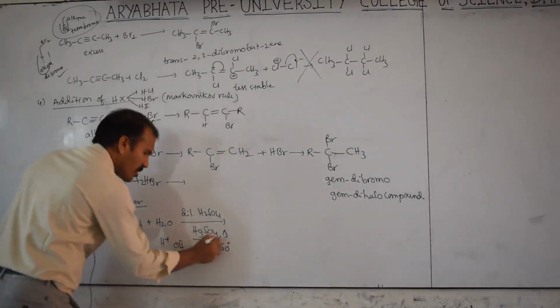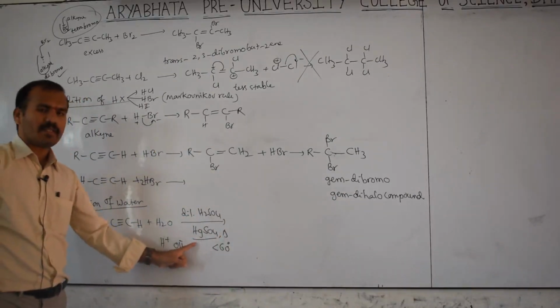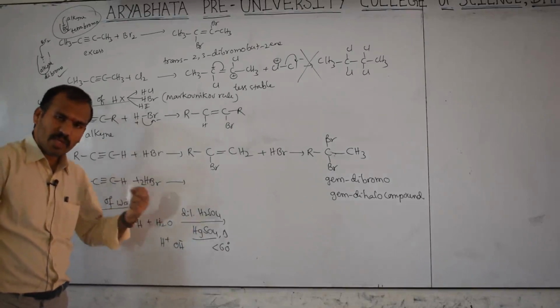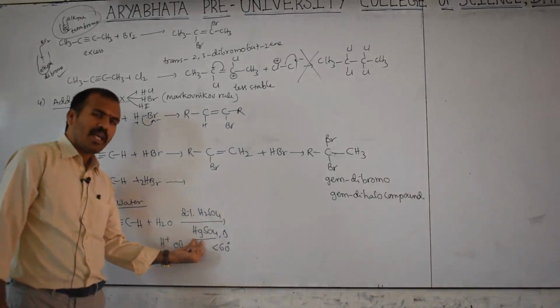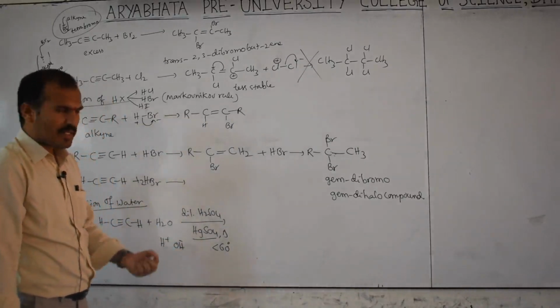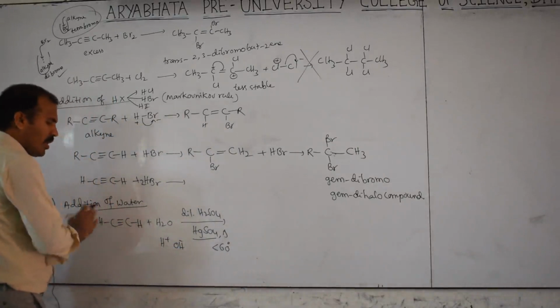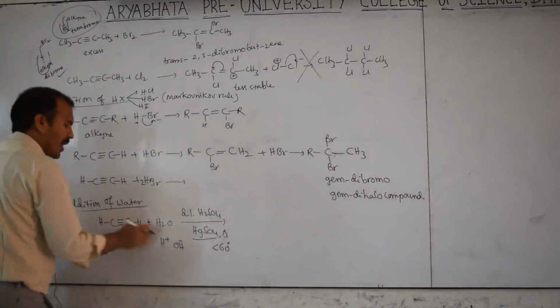Then what is the use of HgSO4? It catalyzes the reaction, it is a catalyst. Keep in mind, in the presence of H2SO4 also the rate of reaction is very slow. Therefore we use HgSO4, which catalyzes the reaction and increases the rate of reaction. One side add H, another side add OH.